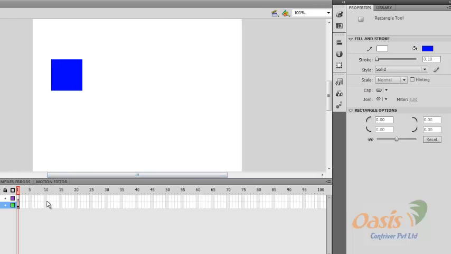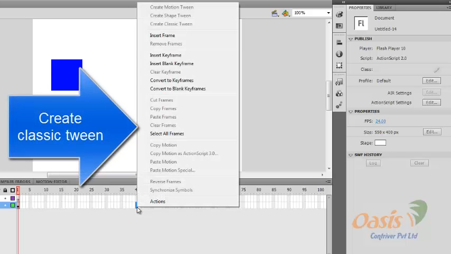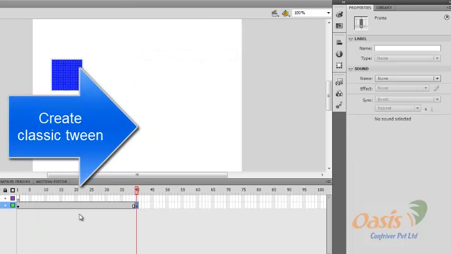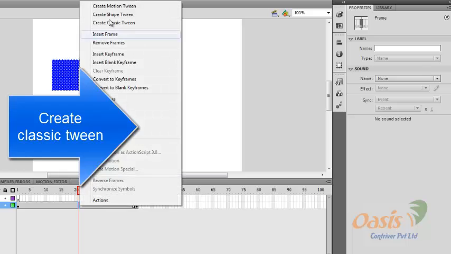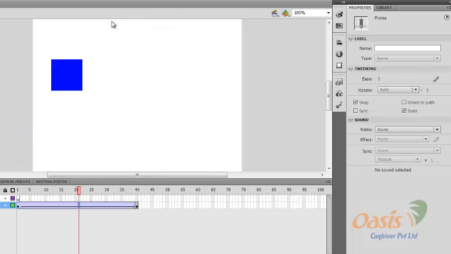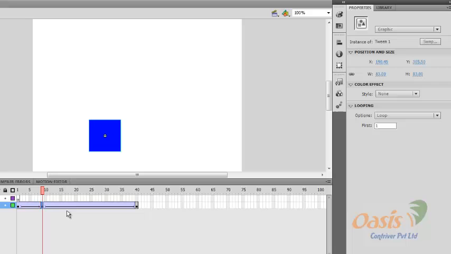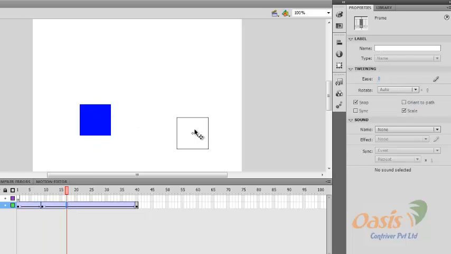Okay, and click any frame, right click, insert keyframe, and let's create classic tween only. Yeah. Now select any frame, choose selection tool and reposition the rectangle.